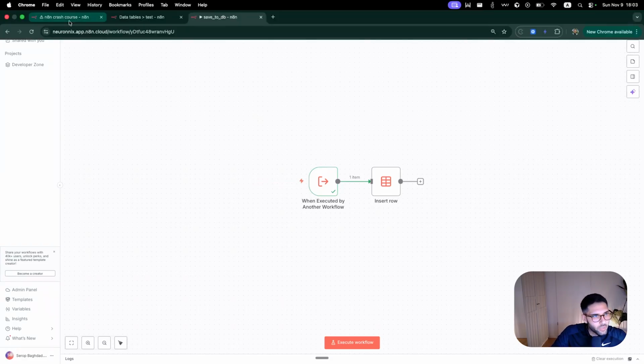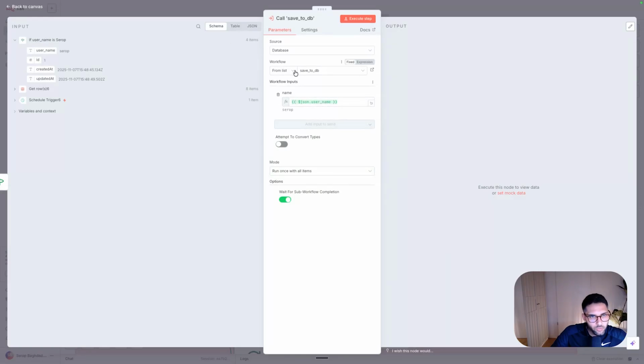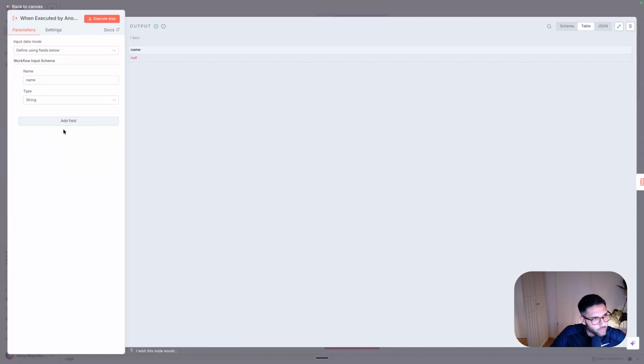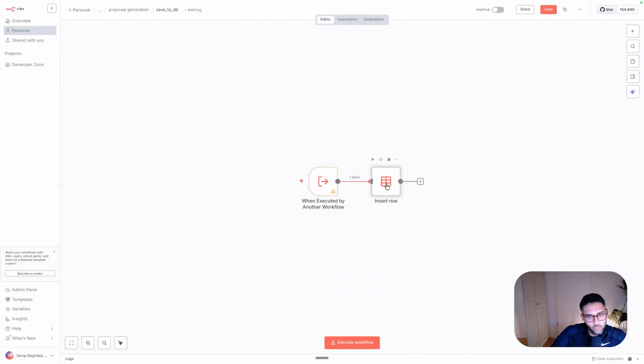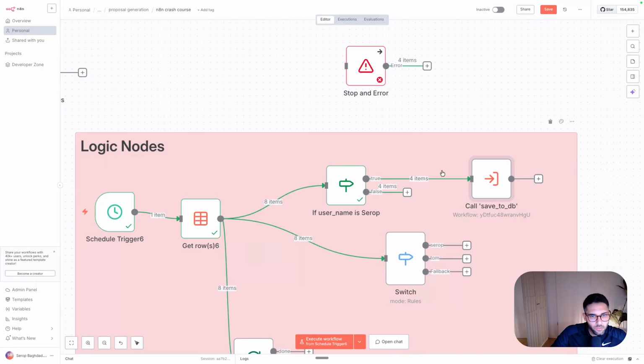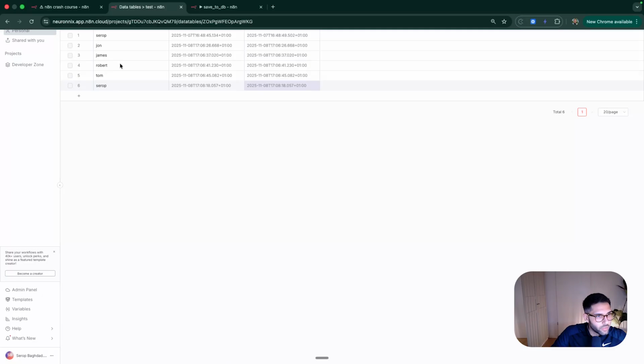So n8n allows you to call other workflows from this workflow using this execute sub workflow. Technically, what you need to do is define from the list where that workflow is. And because I specified a parameter, which I called name, you can add another one if you want. I need a name to add to the database, right? Right now, if we have 4 data items and I call it, that will save 4 Surabs in the database. So 4 new ones, and that's why it's piling up.